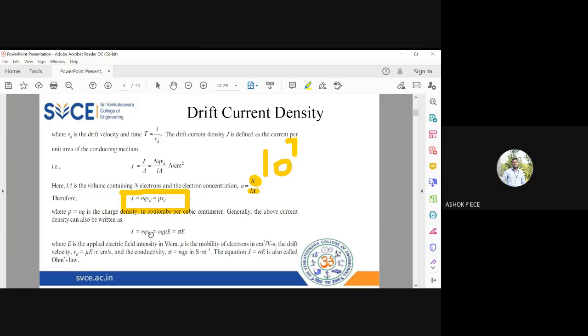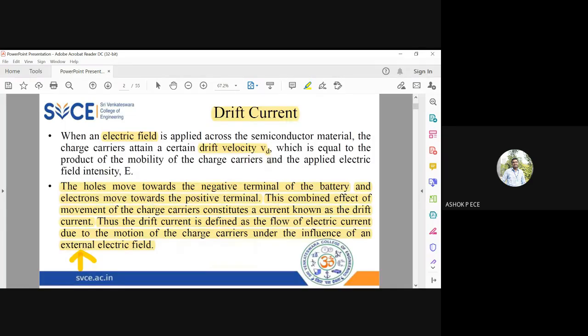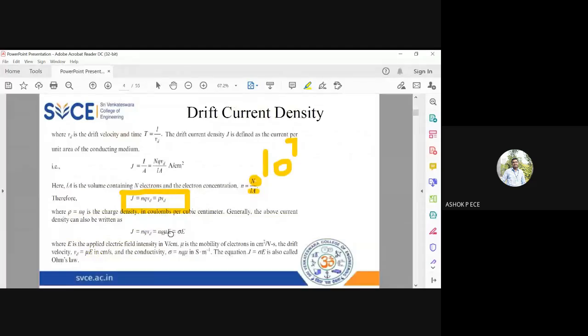And you know velocity, drift velocity is the product of mobility and electric field, as we have seen here. So drift velocity is equal to the product of mobility and electric field. So I can replace Vd by mu into E. And you know N into Q into mu is going to be conductivity. So J is equal to sigma into E.